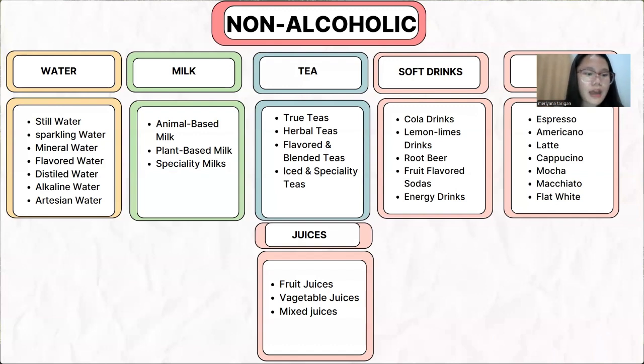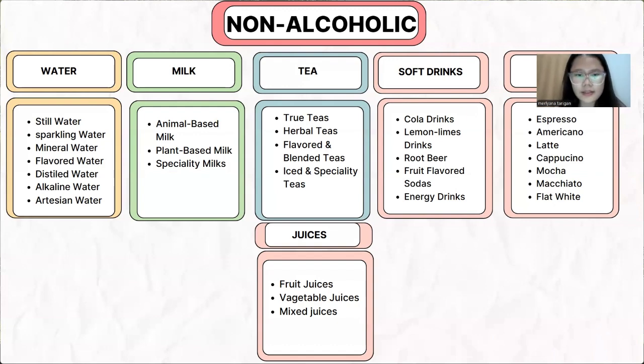The first one we have fruit juice, which is made from fruits like orange, apple, mango, avocado, and etc. And then we have vegetable juice, which is made from vegetables like carrot, tomato, or beetroot, and etc. And the last one, mixed juice, is a blend of fruit and or vegetables in one drink, like maybe carrot mixed with pineapple and etc.